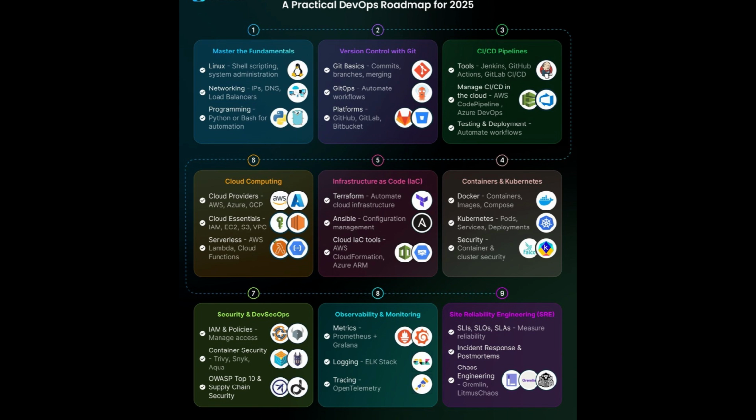Before diving into automation and cloud, you need a solid foundation. Start with Linux. Learn shell scripting, process management, and system administration. Then move to networking. Understand IPs, DNS, load balancers, and how systems communicate. And finally, learn programming. Python or Bash are perfect for writing automation scripts. These skills will make you comfortable in any DevOps environment.